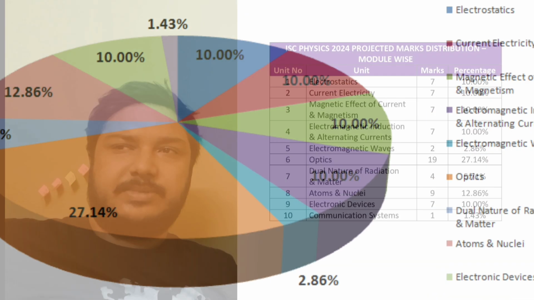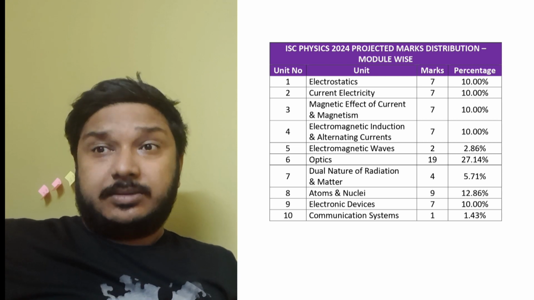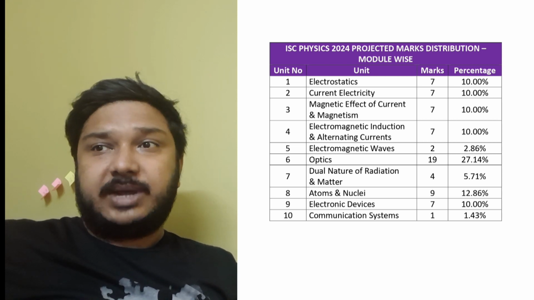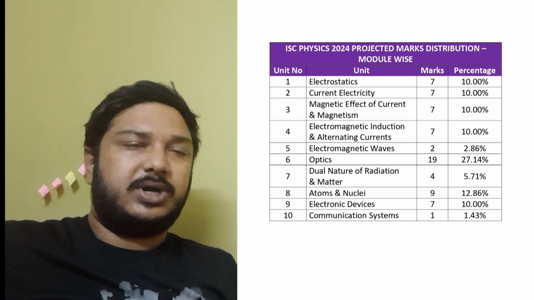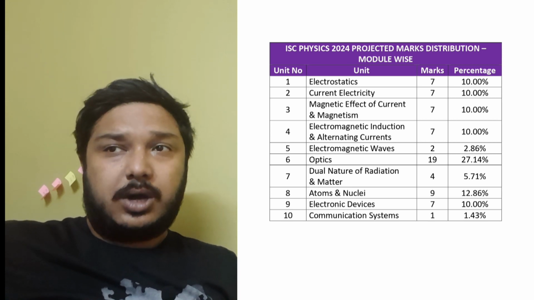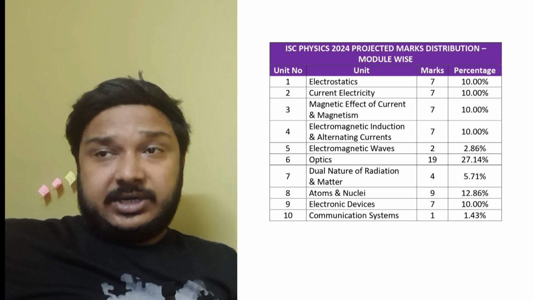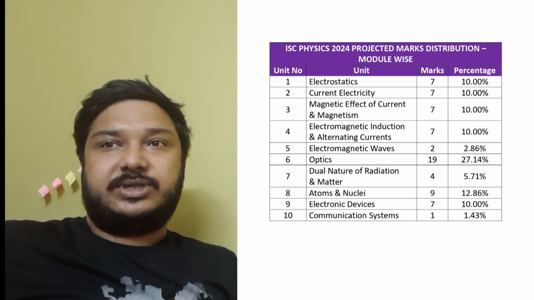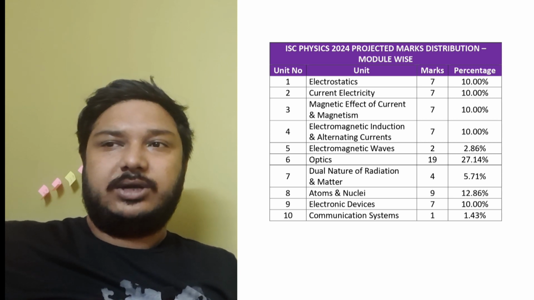So these are the chapters that will be least important: communication systems, dual nature of radiation and matter, and electromagnetic waves. These modules are least important. The most important module is going to be optics, then followed by atoms and nuclei, and then followed by electrostatics, current electricity, magnetic effect of current, electromagnetic induction, and alternating currents.